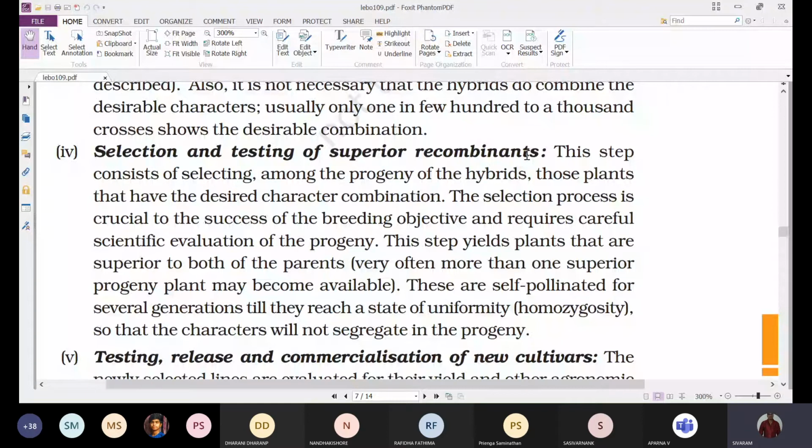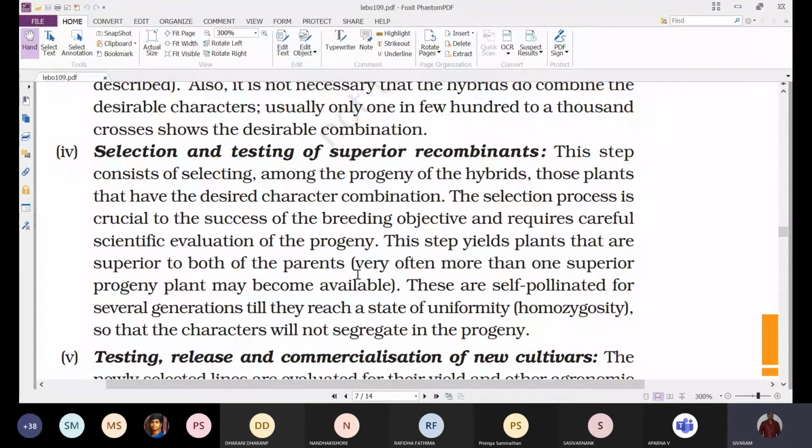This step yields plants that are superior to both of the parents. So while the breeder is selecting the hybrids, he has to make sure that the hybrids are showing the superior qualities of both the parents. Very often more than one superior progeny plant may become available.